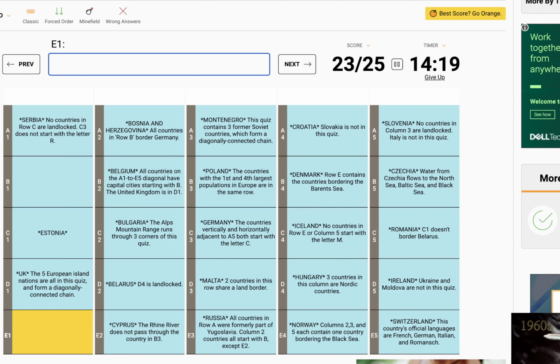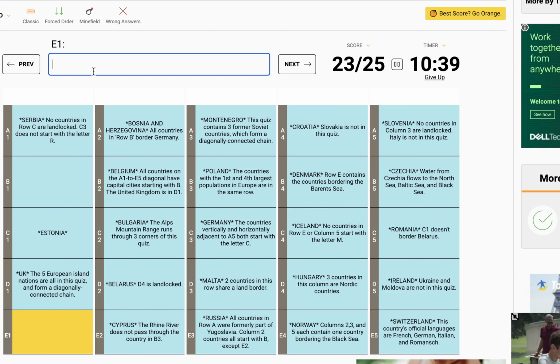I'm going to have to read through this again and work this out. So from my thinking, B1 and E3 have to be France and Austria. One of them's Alpine and one borders Germany. The issue is, they both border Germany and they're both Alpine. I definitely think my rapid fire guessing there at the end, while lucky, has caused me to do a couple of these clues out of order. At this point, anyone watching, I hope you can go down in the comments and tell me what I'm missing.